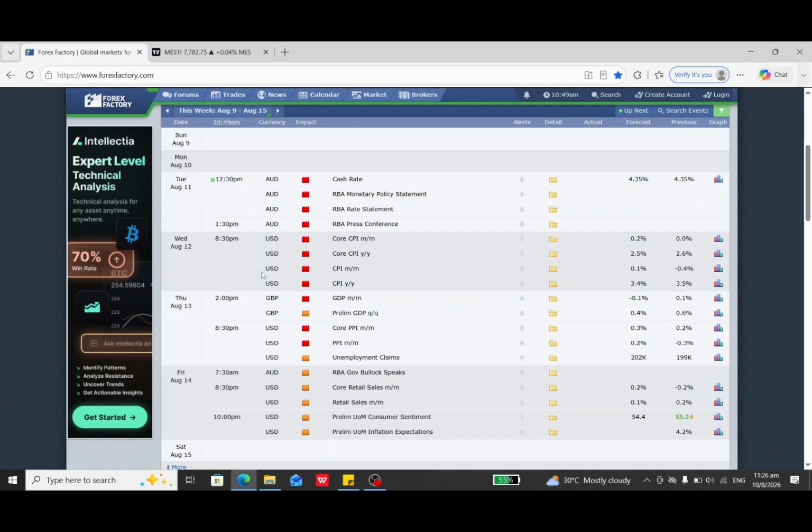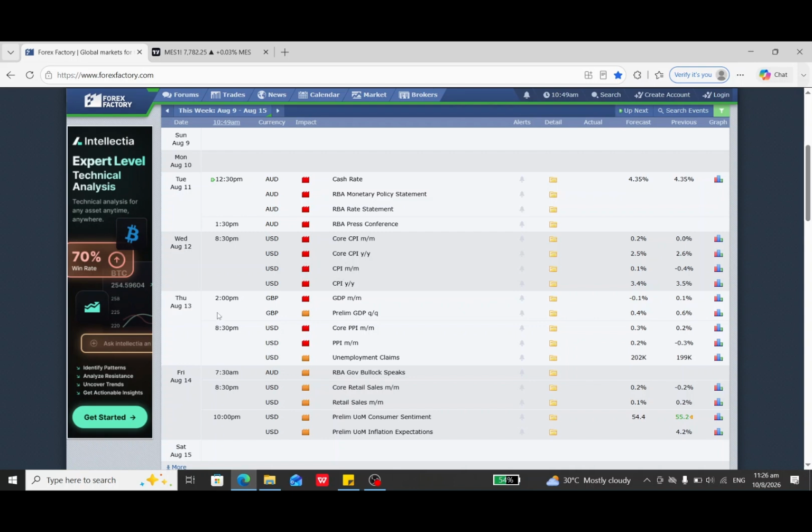For S&P and Nasdaq, it's Wednesday 8:30 p.m. Singapore time, Wednesday night core CPI news. The market will probably be very active in the second half of the US session, but Singapore is already night time, so I will be monitoring the US S&P 500 and Nasdaq on Thursday, Singapore time.